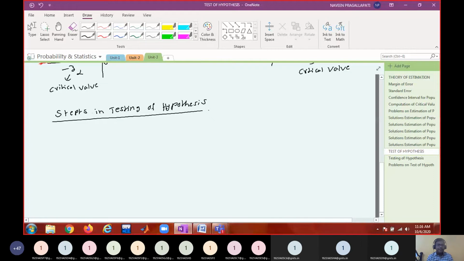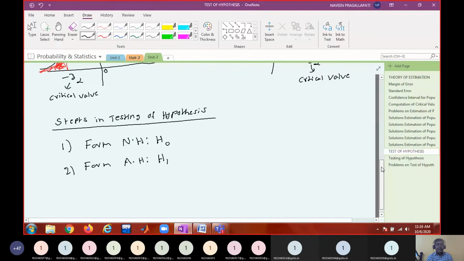First point is form the null hypothesis, H naught. Second one, form the alternate hypothesis, H1. What is null hypothesis?